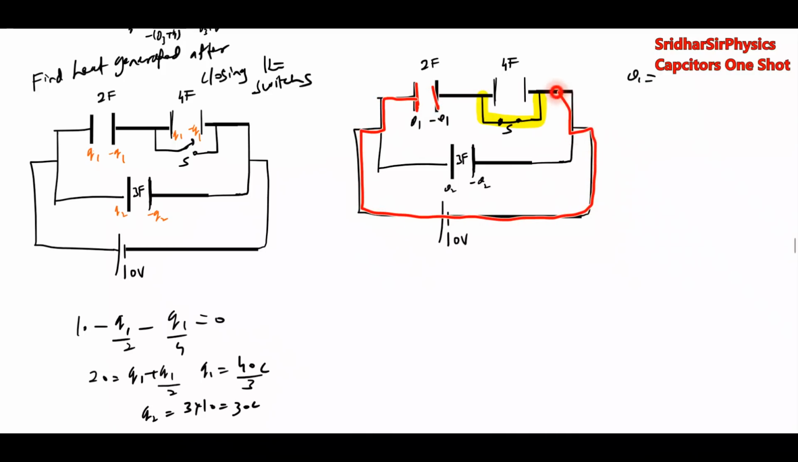अब आप देख लीजिए. So what is Q1 equal to? Q1 equal to 2 into 10, 20 coulomb. Q2 also directly connected across cell, 3 into 10, 30 coulomb.